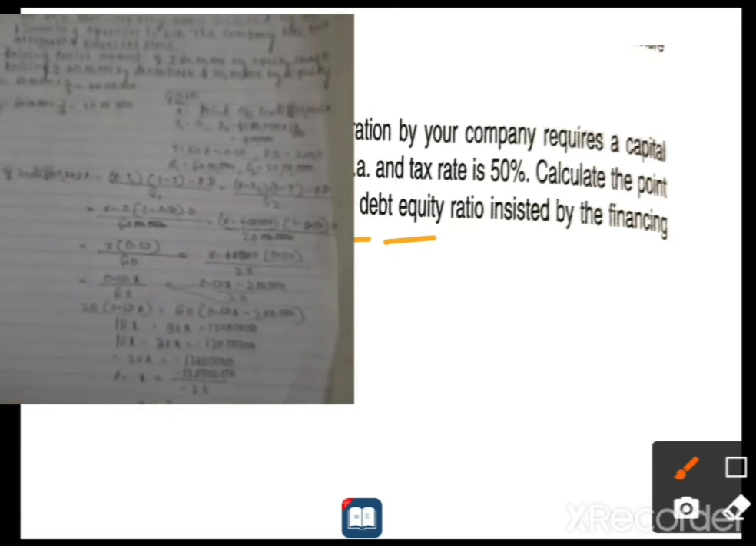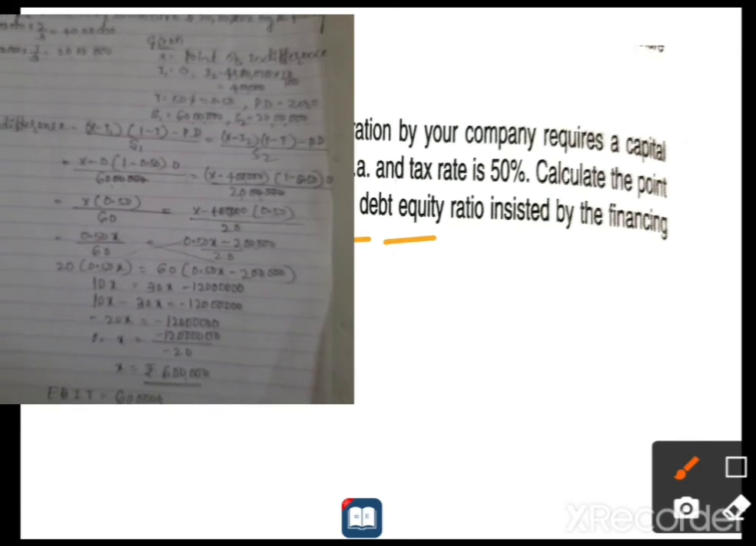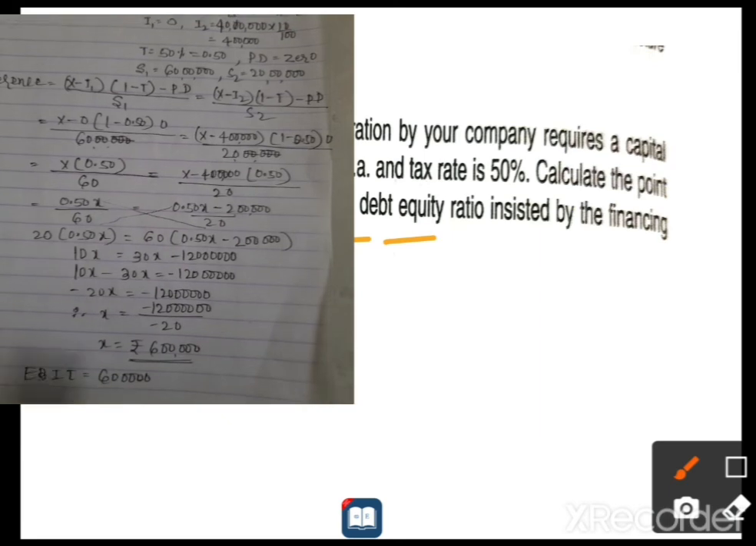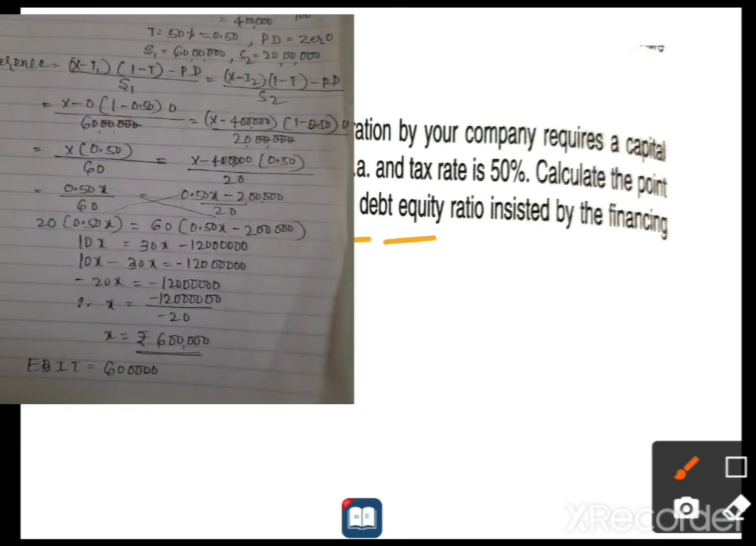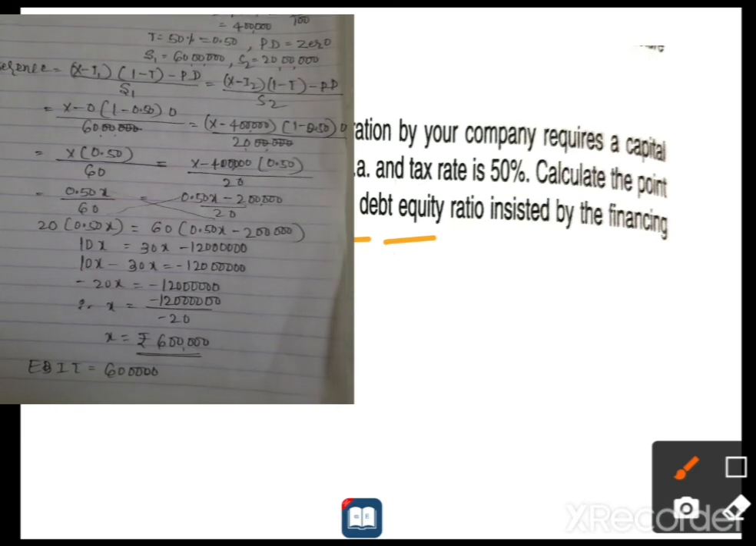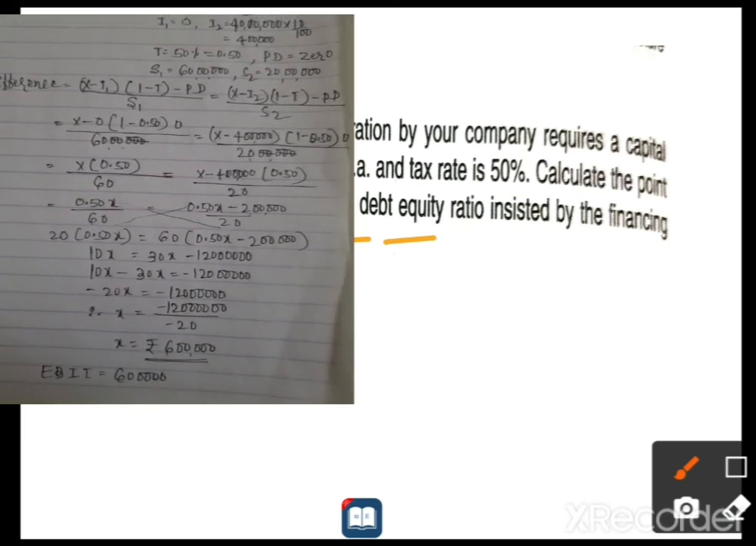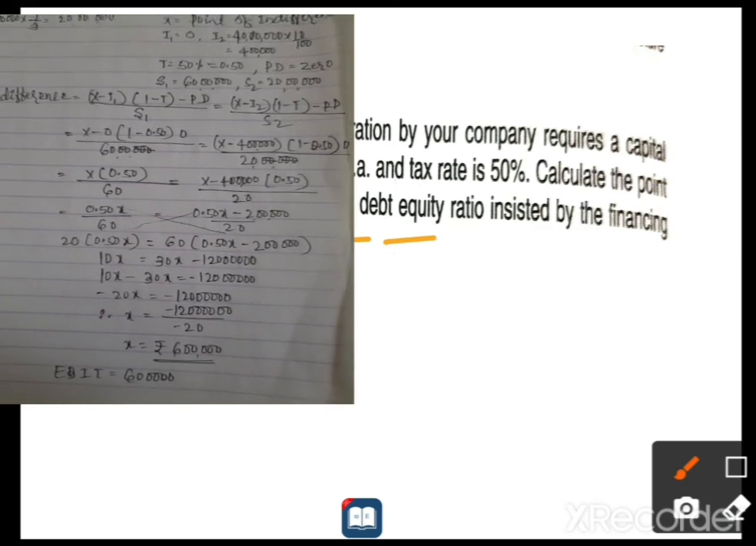So this is the way to calculate EBIT. Is it clear or not? Just take a screenshot, and by this method you will easily understand how to find the EBIT. This is very simple for calculating a point of indifference. Okay, I hope it is clear.